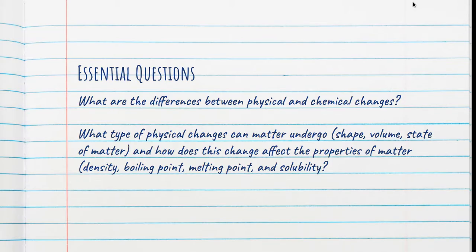So the essential questions are: what are the differences between physical and chemical changes? And what type of physical changes can matter undergo? Shape, volume, state of matter. And how does this change affect the properties of matter, like density, boiling point, melting point, and solubility?